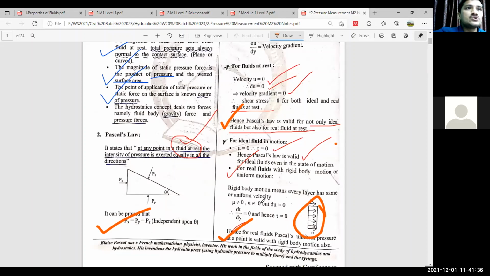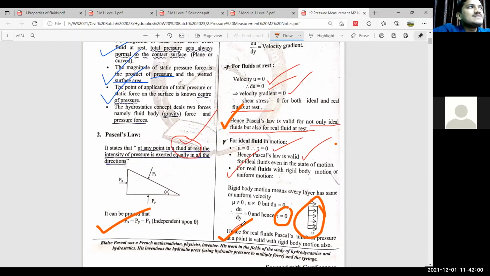Viscosity is not equal to zero, but velocity is uniform, so the change in velocity, the numerator, is zero. That's why your velocity gradient is zero and your shear stress is zero. That's why I can make a third sentence: Pascal's law is valid for real fluids with uniform pressure at all points with rigid body motion also.